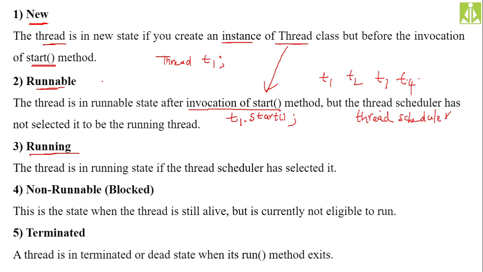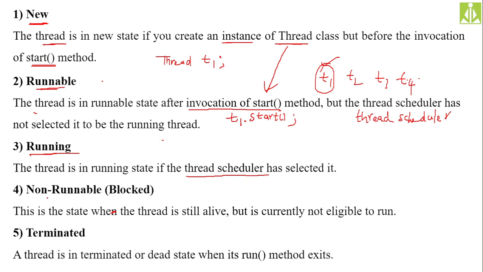So the thread scheduler will select any one particular thread from these waiting threads for execution. If the thread scheduler selects, let us say, T1, then what will happen? T1 will enter into running state. Once the thread scheduler has selected a particular thread for execution, that thread will enter from runnable state to running state. So the thread scheduler has to select that thread for execution.